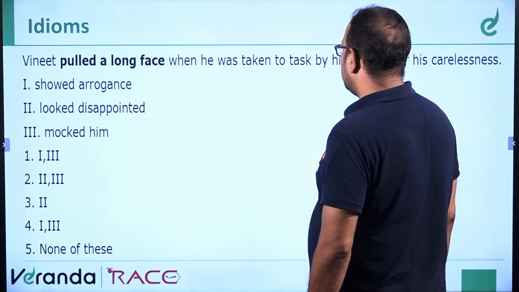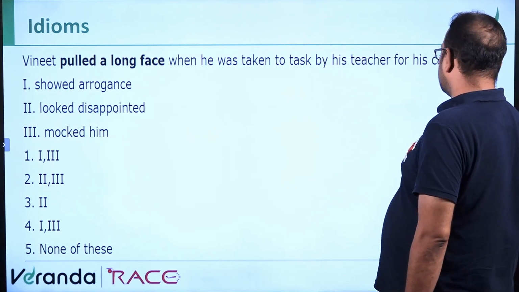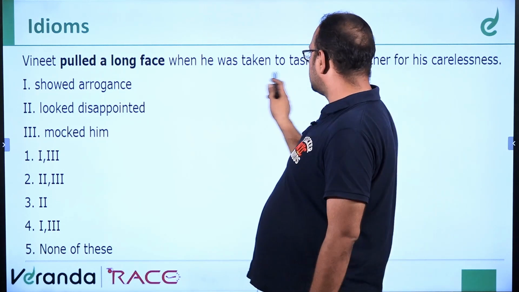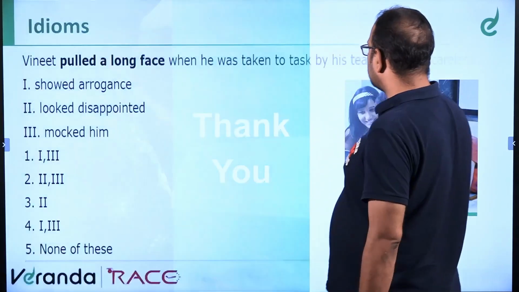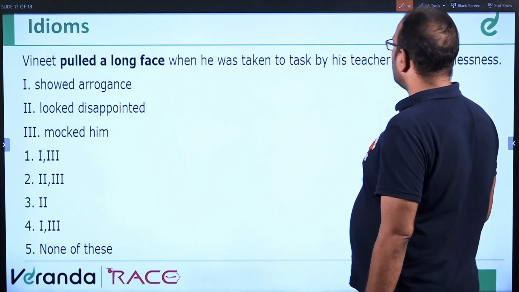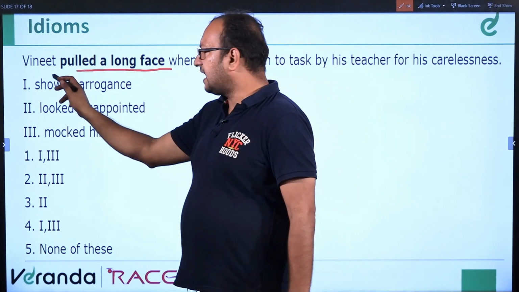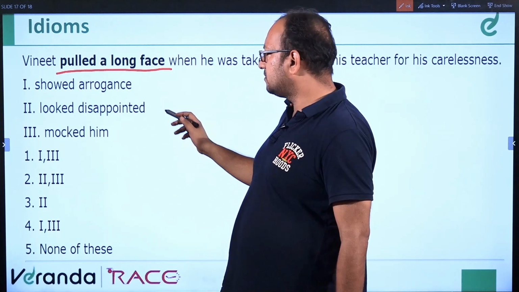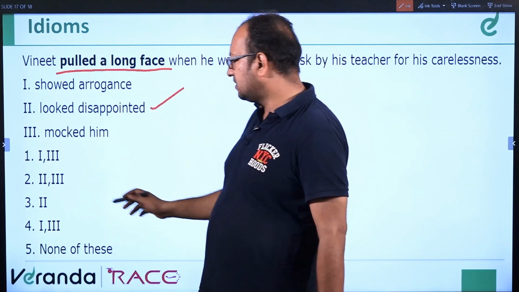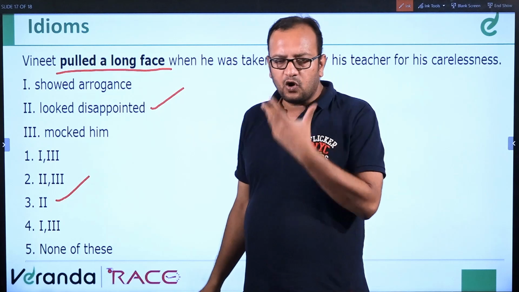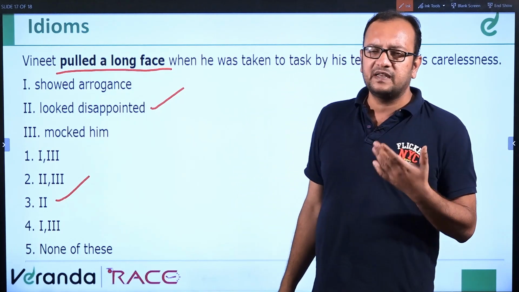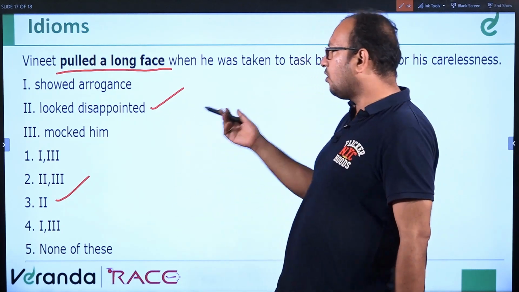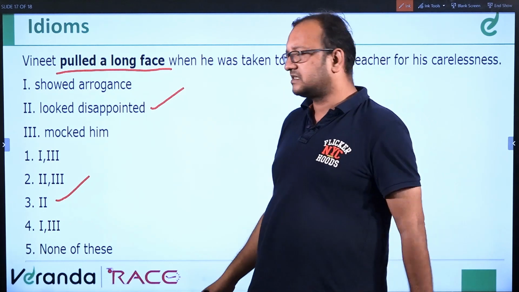Vineet pulled a long face when he was taken to task by his teacher for his carelessness. Taken to task means punished. So Vineet pulled a long face would mean he looked very sad. Looked disappointed will be the correct answer. 2 only. So pulling a long face means being very disappointed, very sad. So 2 will be the answer. Mocked him, showed arrogance are not correct answers.